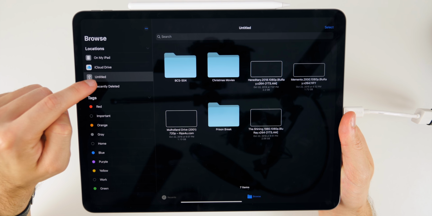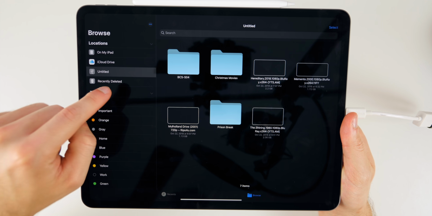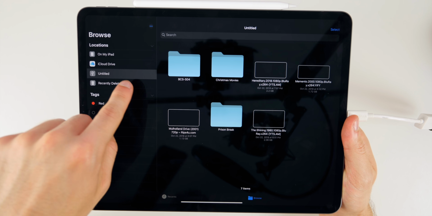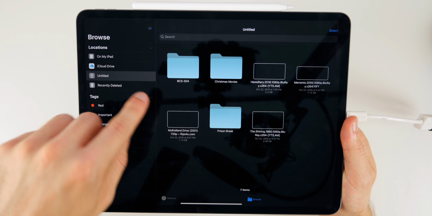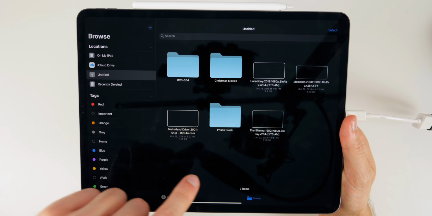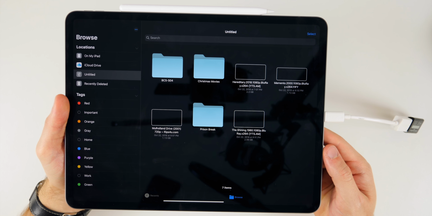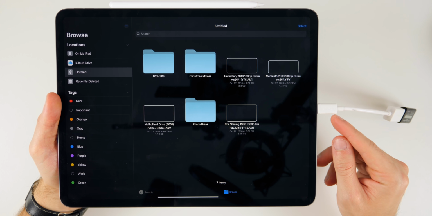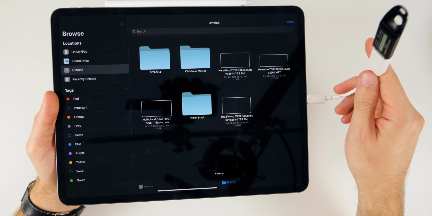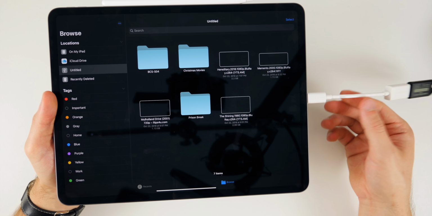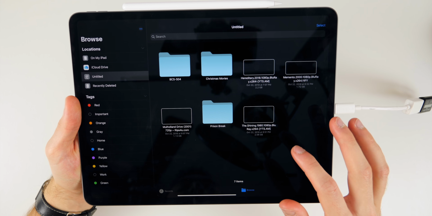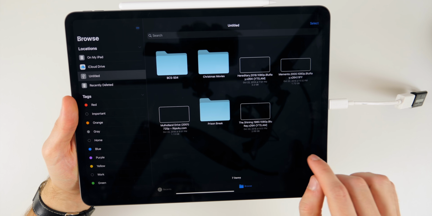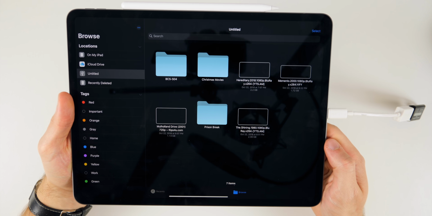We can actually see everything on that flash drive. We can also read and write content on here. So we have read-write access, so we can not only see the contents on here, but we can also write to this USB drive. So you'll be able to connect USB drives, external hard drives, SSD drives, anything that uses USB-C. You can also get this adapter like I have to use USB-A to USB-C. You can also zip and unzip files from here as well. So if you had a zip file, you can go ahead and unzip that straight from the iPad itself.